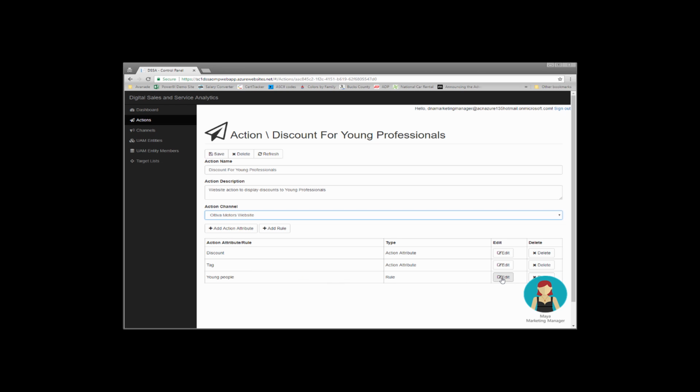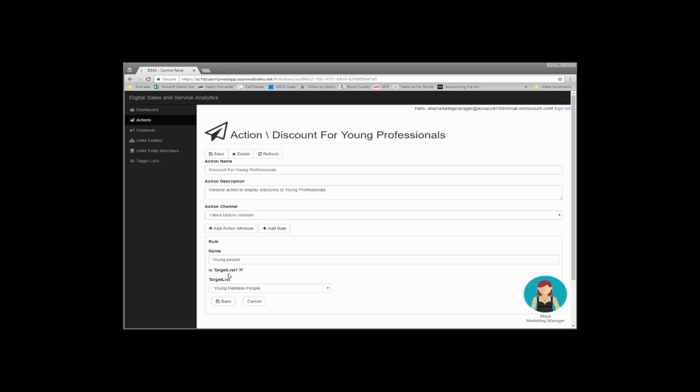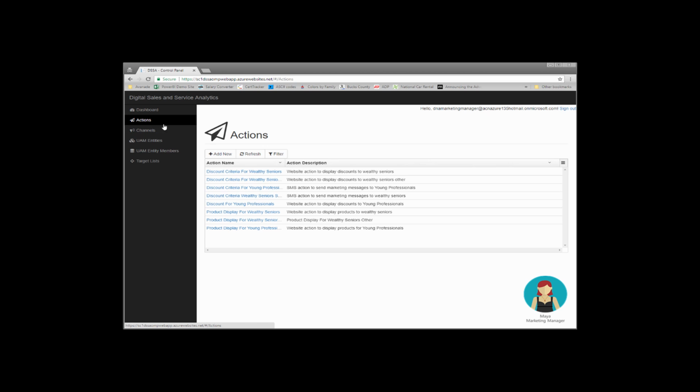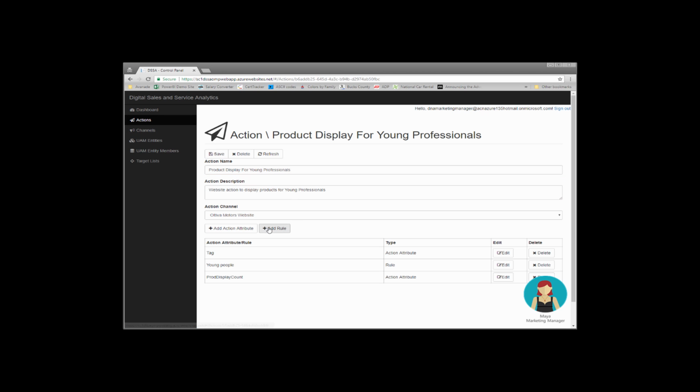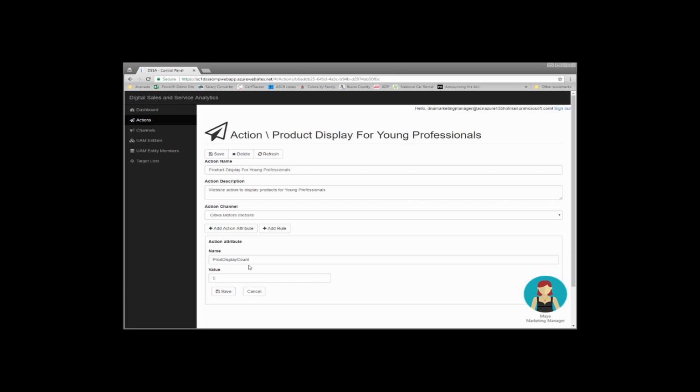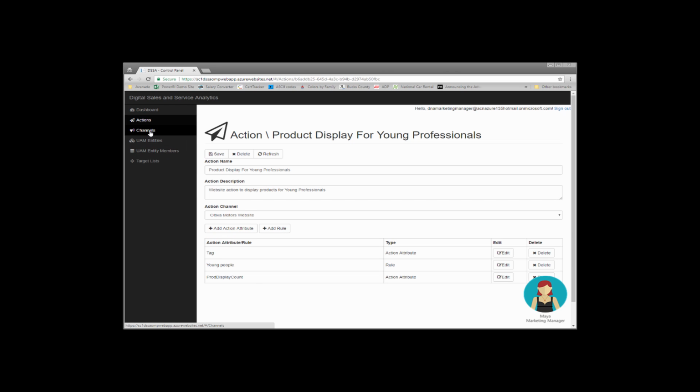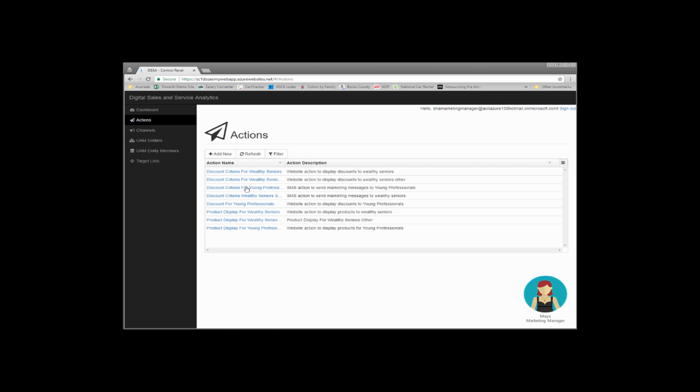So this is where Maya is defining the actions that are going to be executed for a given set of rules. The one rule that's tied to this particular action is a target list. So we can see that the rule is you must be a member of a specific target list, in this case, the young restless people. And we've defined two action attributes. One is a tag or a description, and the other is the actual number or amount of a discount. So in this case, we said, I want you to deliver a 25% discount to this target list. And a separate action is defined to define how many products are going to be displayed with that particular discount. So it's these actions that are really driving the behaviors that appear in the outbound channels like the website.